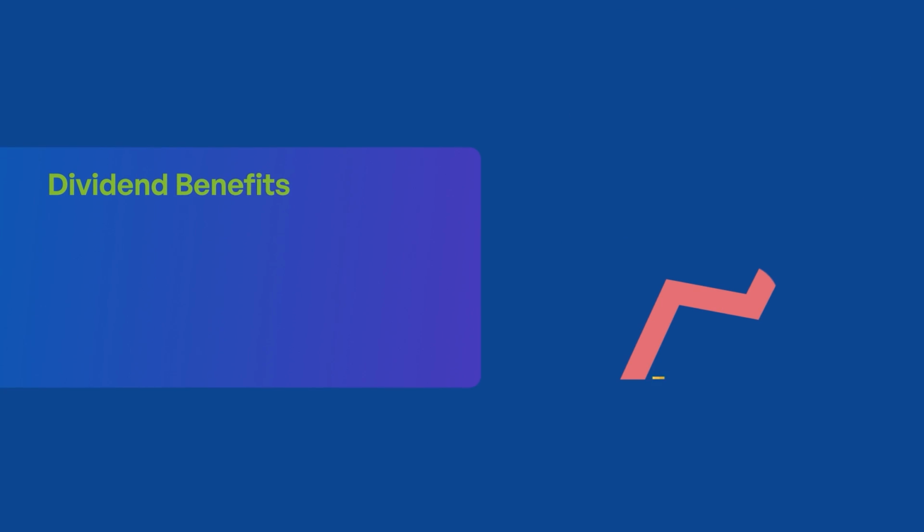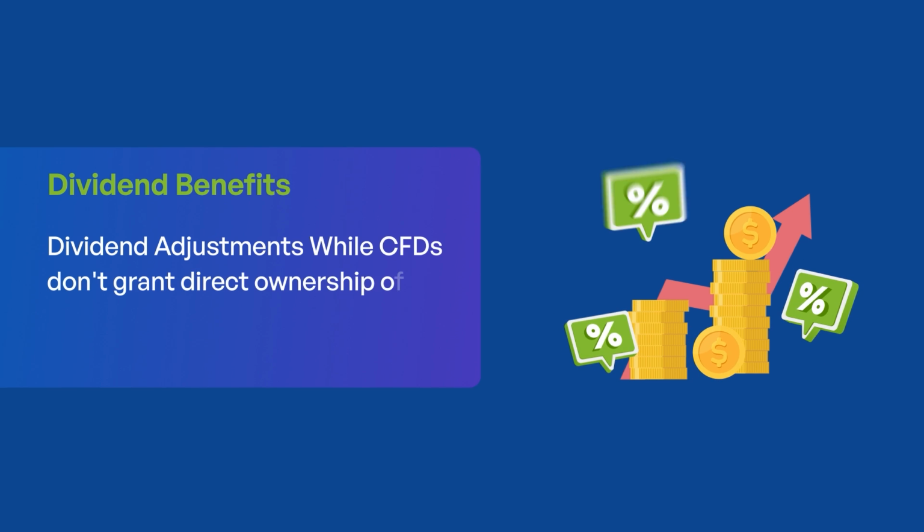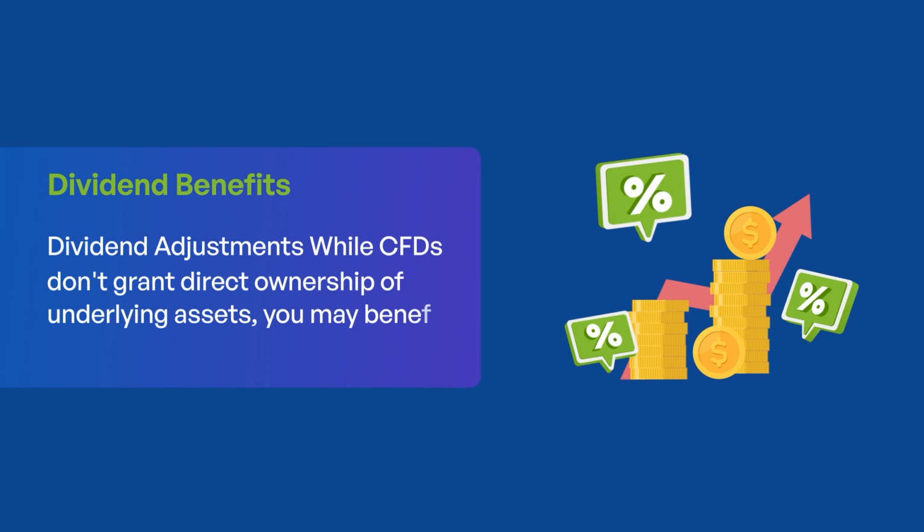Dividend benefits. Dividend adjustments. While CFDs don't grant direct ownership of underlying assets, you may benefit from dividend adjustments. When a company announces a dividend, the CFD price is typically adjusted to reflect the dividend payment. This means you can potentially profit from dividends without owning the underlying asset.